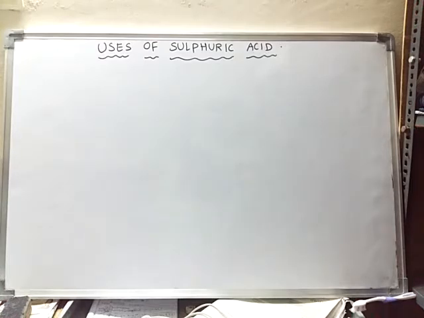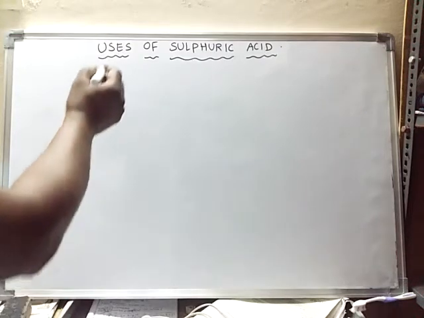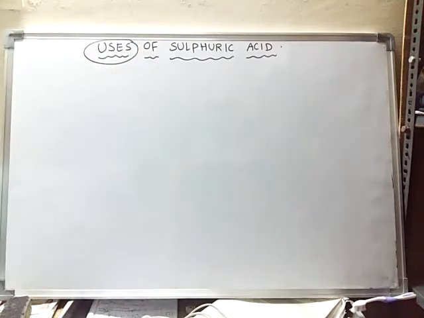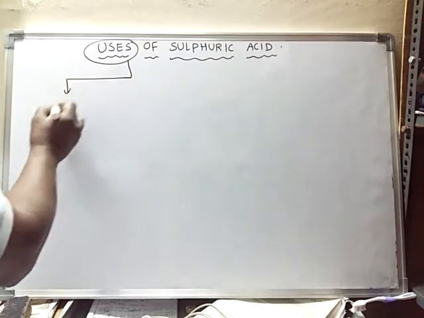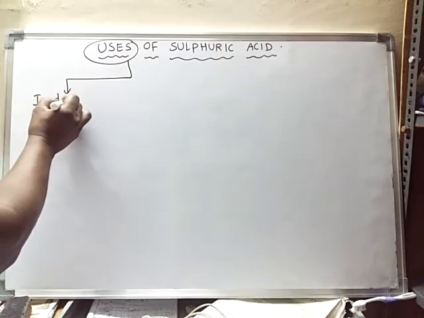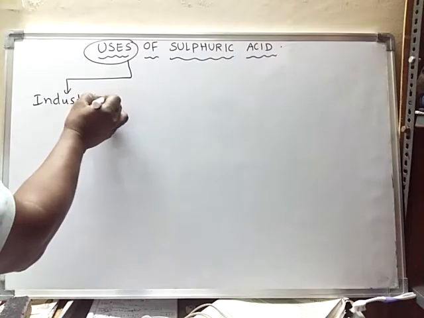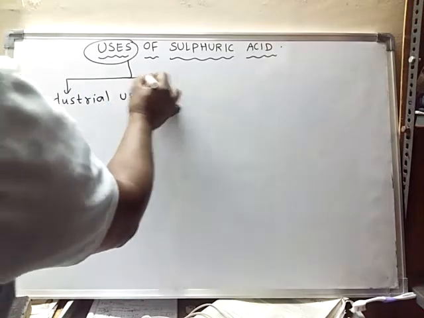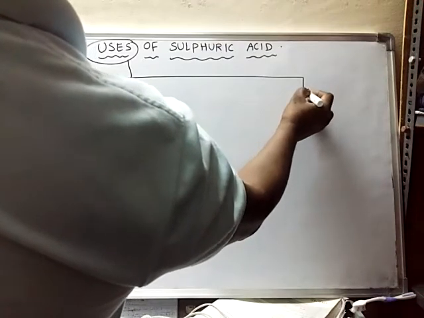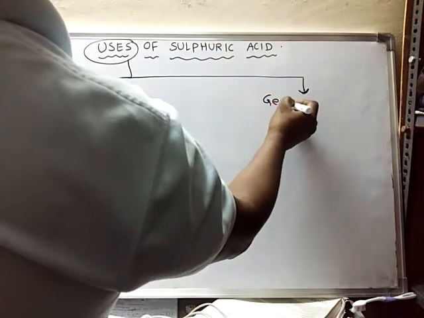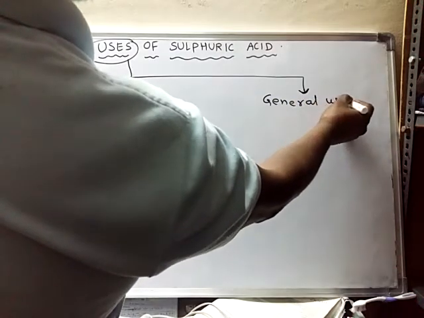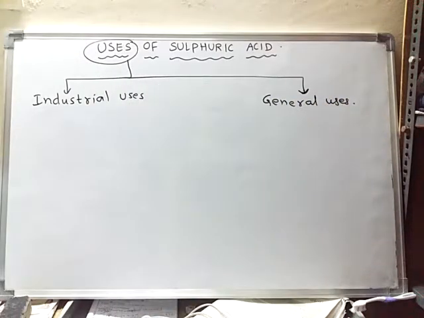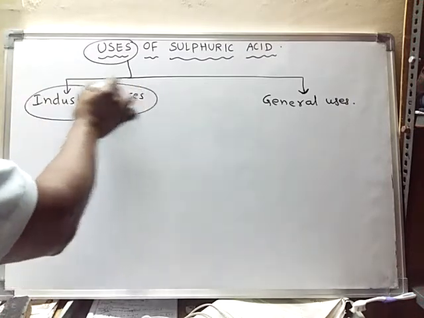In this video we will learn about the uses of sulfuric acid. Okay, so how is sulfuric acid useful? If you see the uses of sulfuric acid, these uses can be studied under two headings. One is industrial use, and the second type of uses are called general uses. Okay, so if you see the industrial uses,